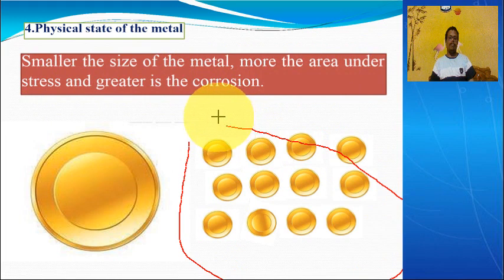If you understand the example, right? Take sugar, the number of ants will be high, then crush it. If you crush it into very fine particles, the number of ants will increase. Why? Because the surface area increases, right? That means the physical state of a metal depends on the surface area of the metal. So a larger area will increase the rate of corrosion.